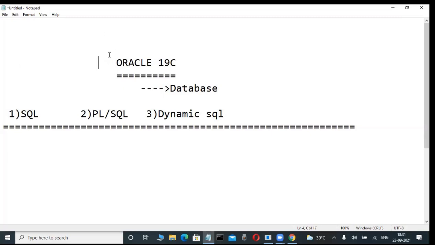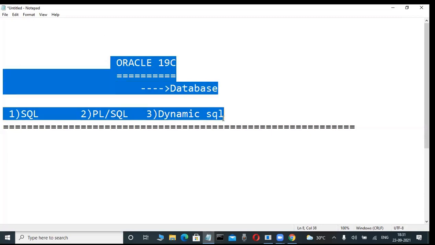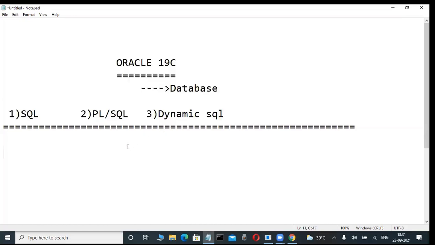For that purpose only, companies are recruiting database programmers, and whatever courses we learn, anywhere it is helpful. That's why today onwards I am starting. I am telling all these things from the first onwards. First, write a small thing.